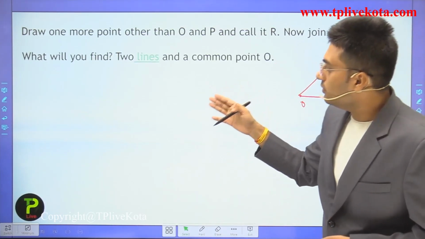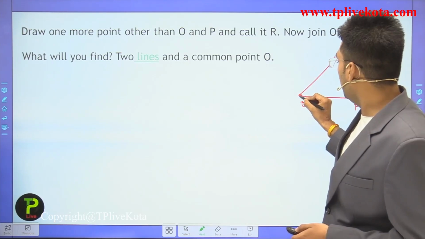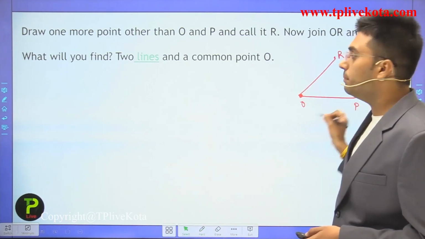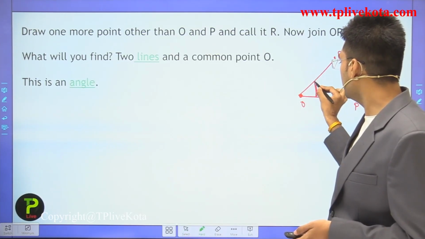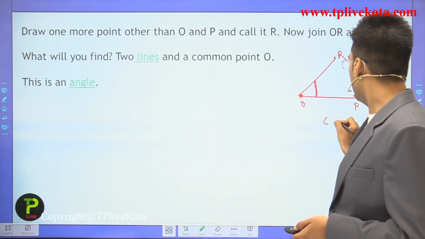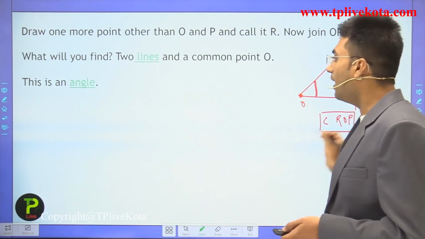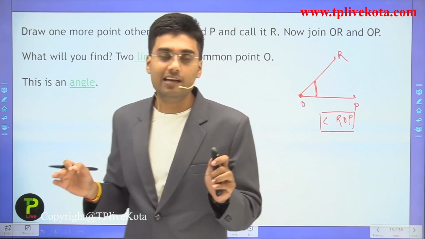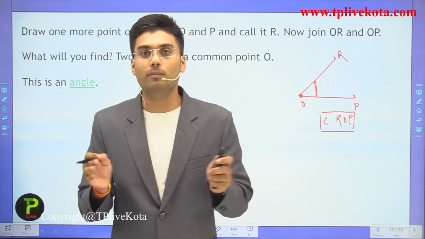To join two lines at a common point, we get two lines and a common point. Now this shape is what? This is an angle. This is angle ROP. Clear? Now we have introduced all about the angle.